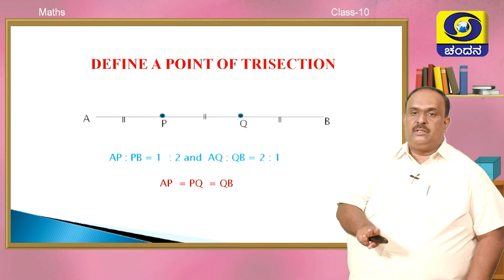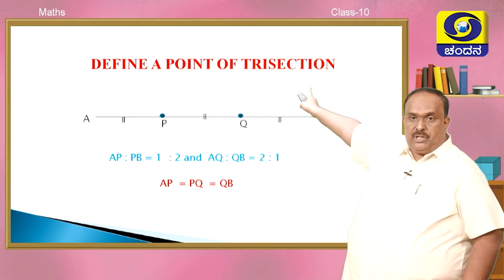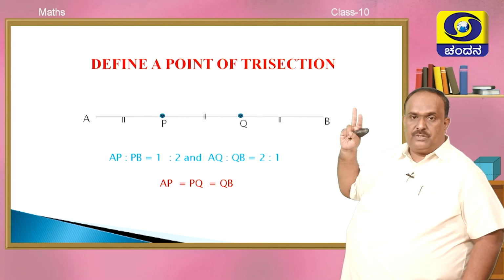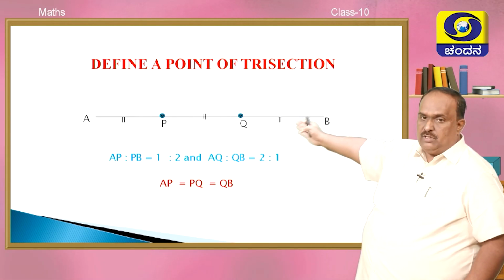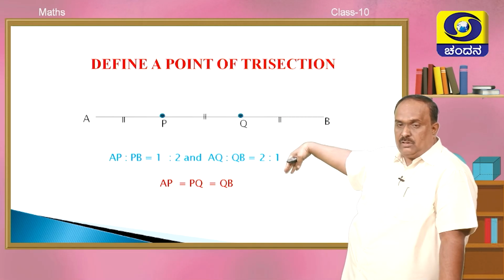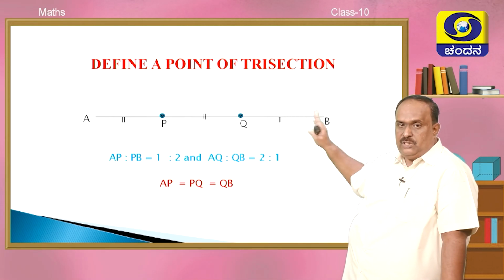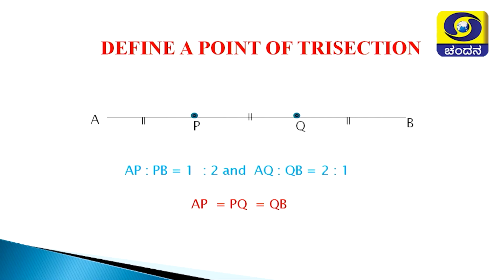Every straight line will have 2 points of trisection, one nearer to one extreme and one nearer to the other extreme. If both the points are marked on the line according to the ratio, you will get 3 equal segments, AP, PQ, QB. Then such a point is known as a point of trisection. Point P is a point of trisection and point Q is also a point of trisection.